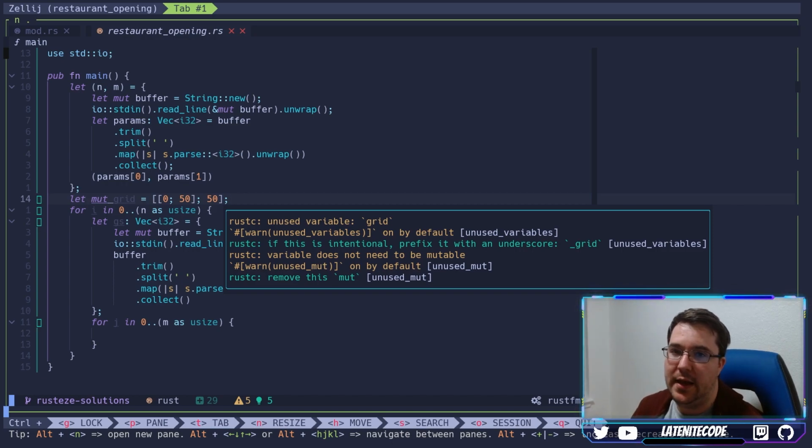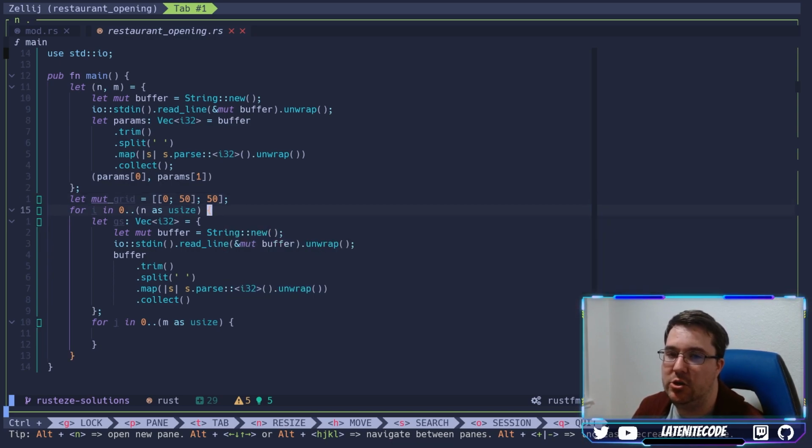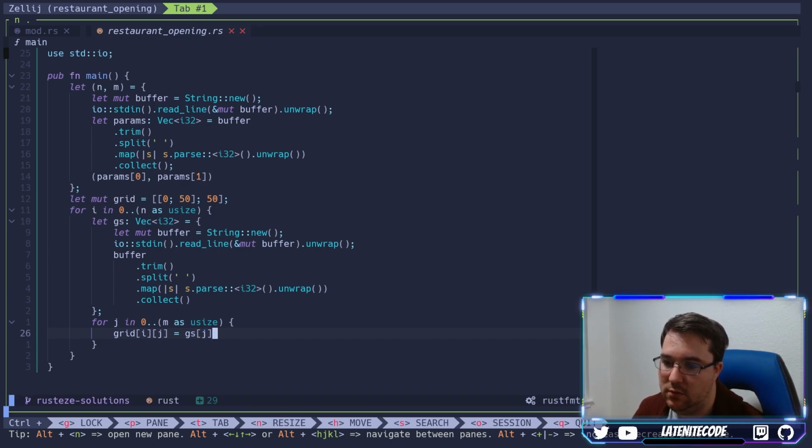And rather than allocating this on the heap given n and m, so that it would be perfectly sized, since it's relatively small, only 2,500 cells, we can just statically allocate this grid here. And that's much more efficient for us, since this will be written into the memory of our program. And then now we can just say grid i j is equal to the g's at j, right? And now we've loaded up all of the data into our grid.